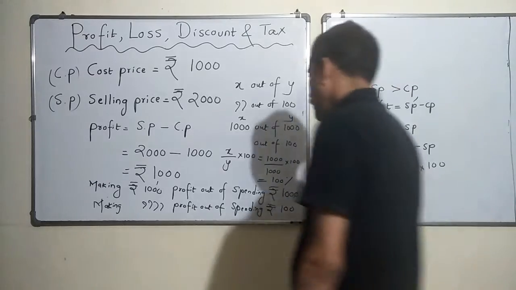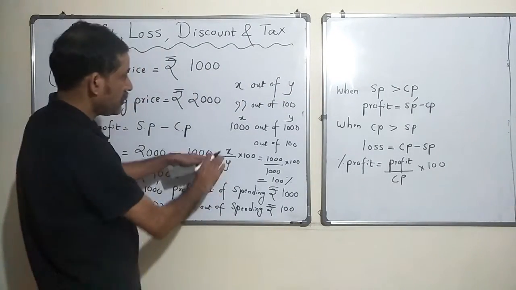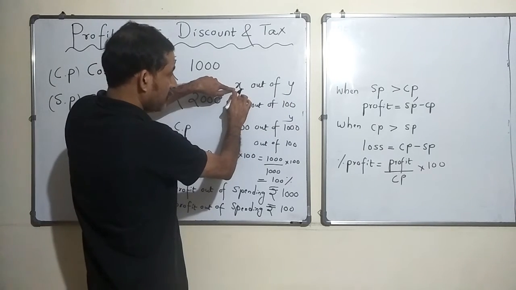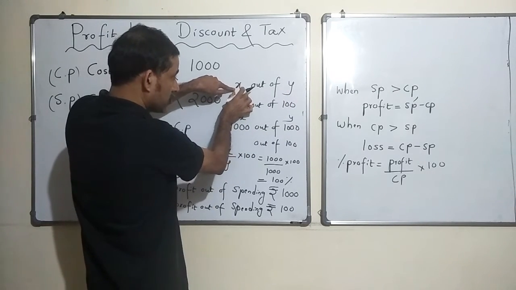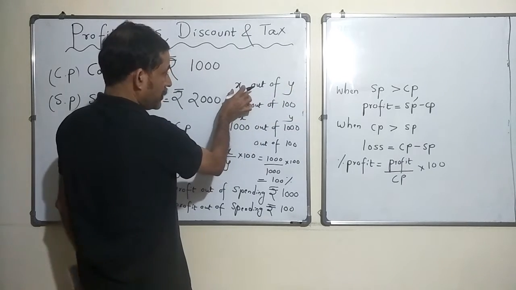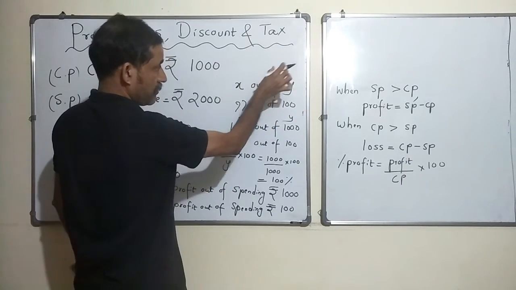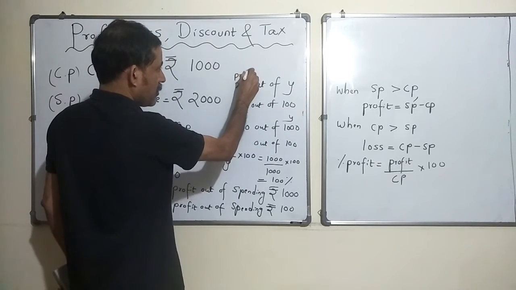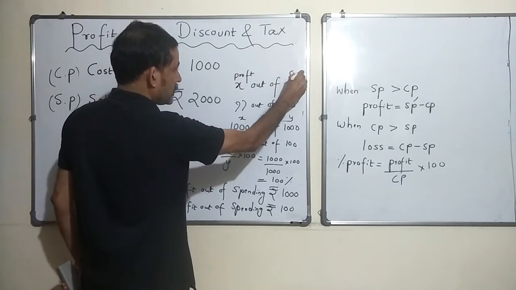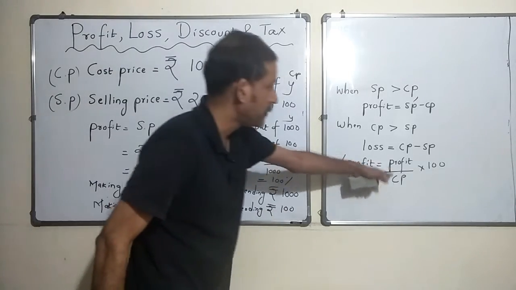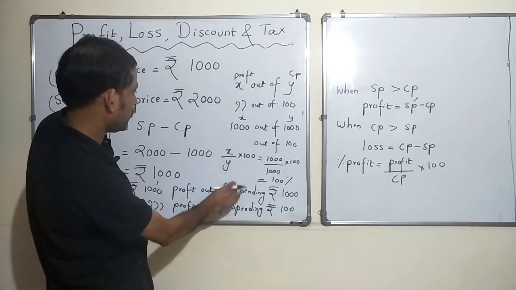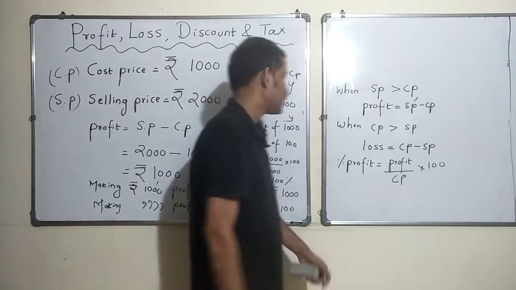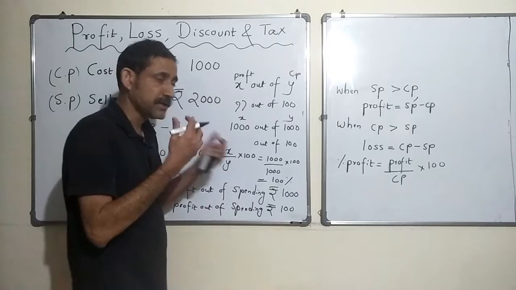Correct, no? Profit X out of Y. So I made, this is the profit. I made 1000 rupees out of spending 1000. So I made a profit of 1000 rupees out of the cost price of 1000. So profit, this is cost price. So X by Y is nothing but profit by cost price, correct, into 100. So this is the formula. You just remember this.